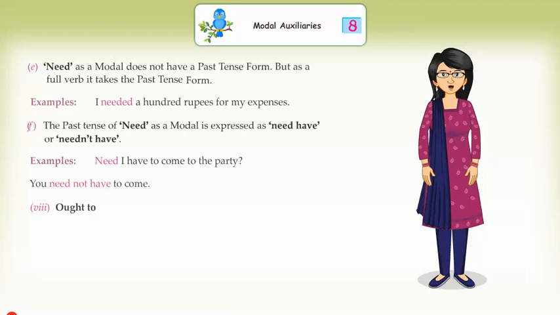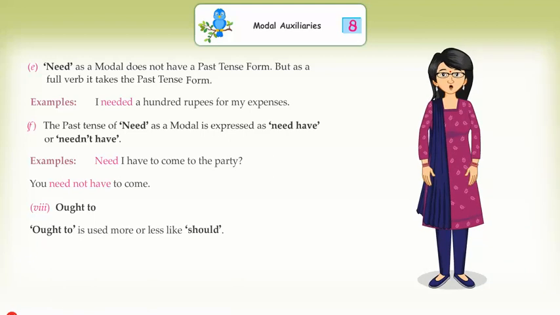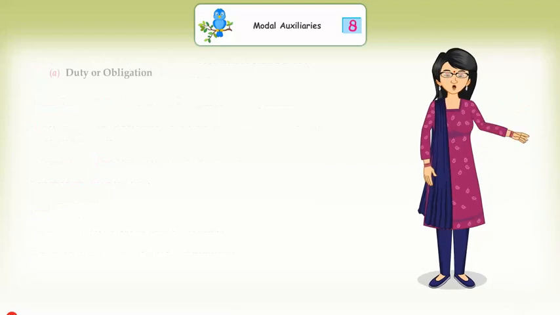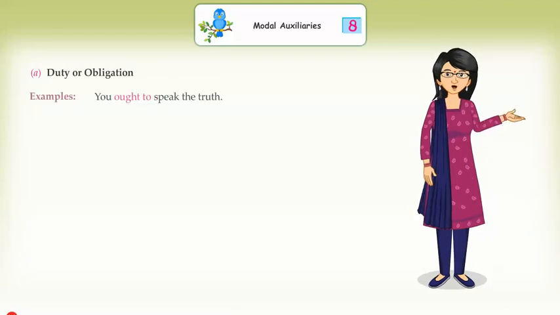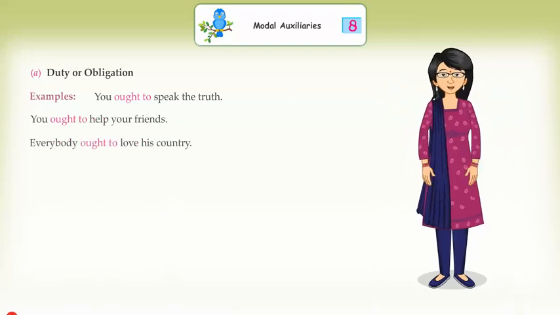Ninth, ought to. Ought to is used more or less like should. It is more emphatic than should. It indicates A. Duty or obligation. Examples: You ought to speak the truth. You ought to help your friends. Everybody ought to love his country.